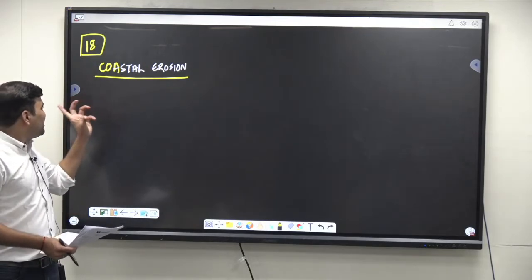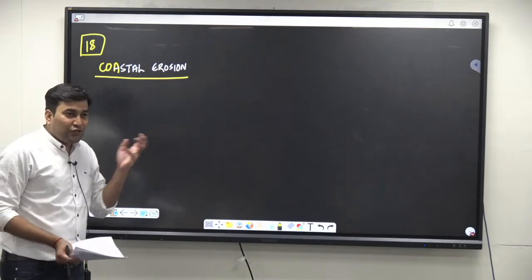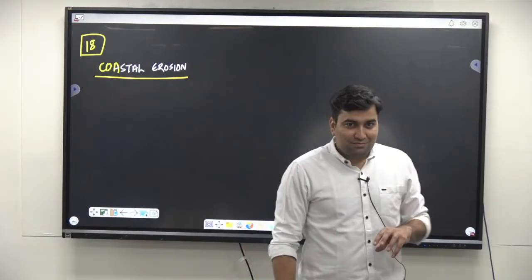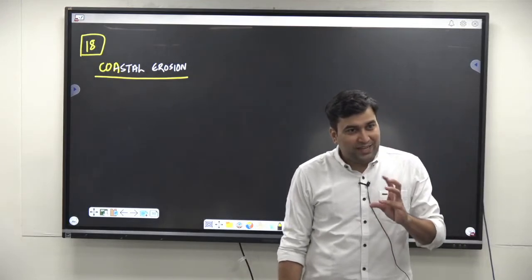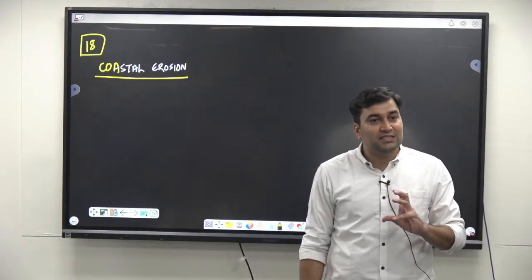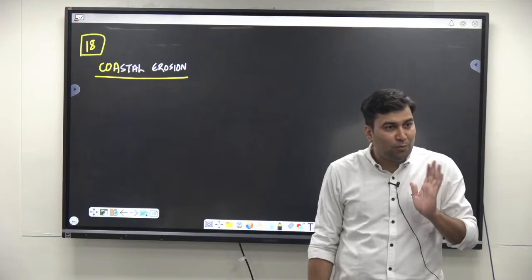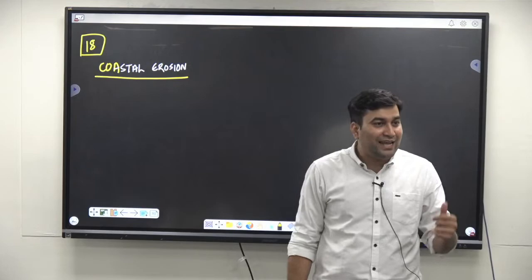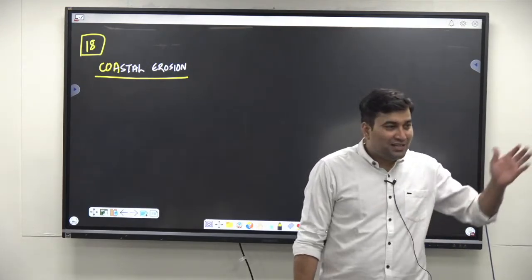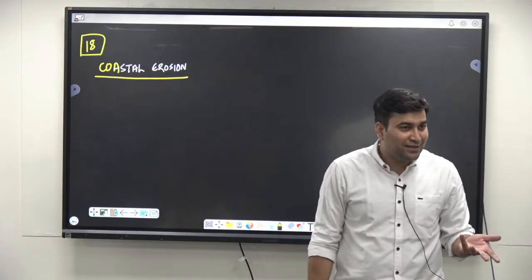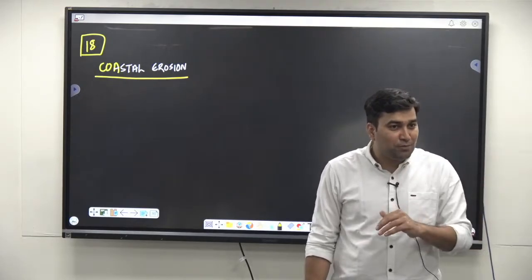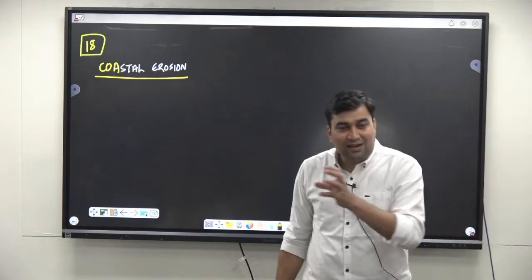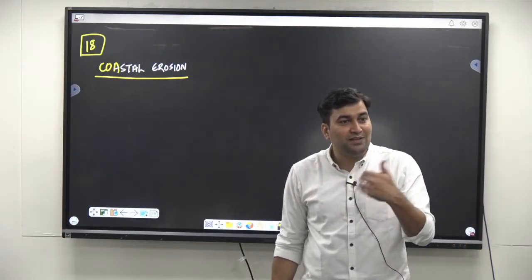So, start by telling something about erosion. What is coastal erosion? Tell me what is the meaning of weathering. Weathering is the physical disintegration and chemical decomposition of rock materials. Once weathering is done, erosional agents like wind, water, and glacier take away all this weathered material. That means weathering is aiding the erosion process. And erosion is nothing but the acquisition and transportation of the eroded material.